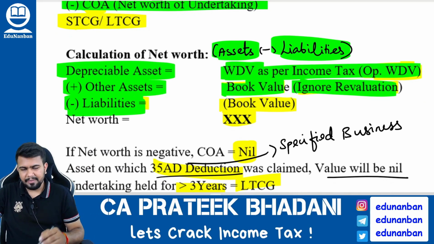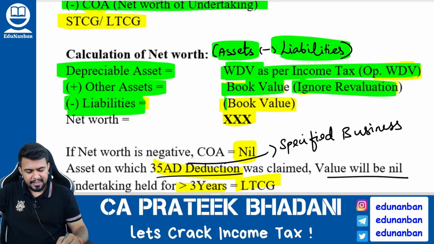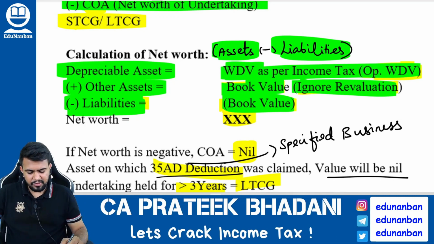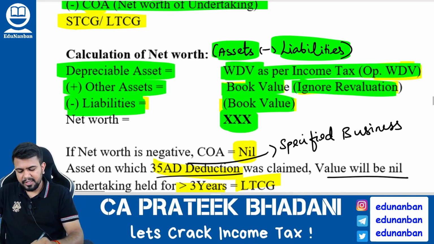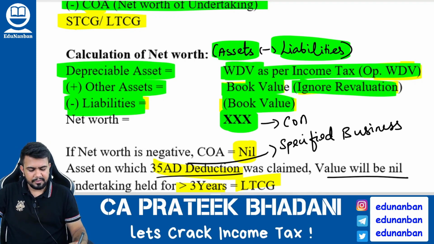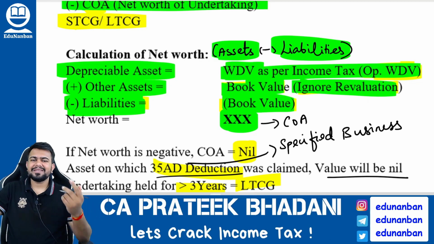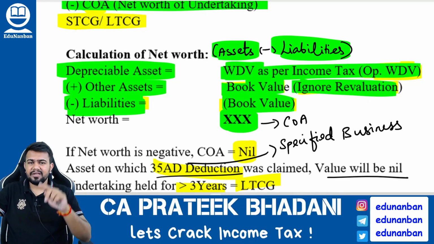Then you have to reduce liability. Sir, how to take the liability? Take the liabilities at book value. So if you do asset minus liability, you will get the net worth. This net worth only will become cost of acquisition. Sir, what if this net worth is negative? If this net worth is negative, don't take the negative value. Take the net worth as 0.